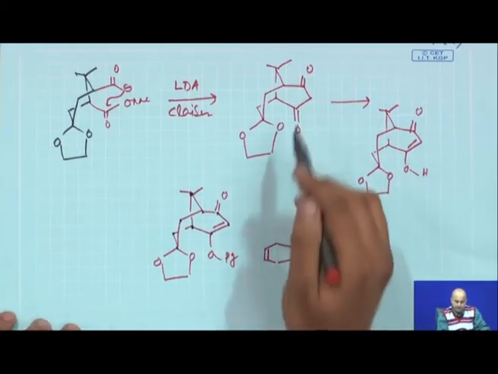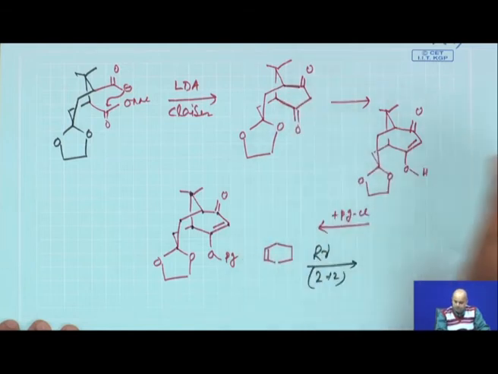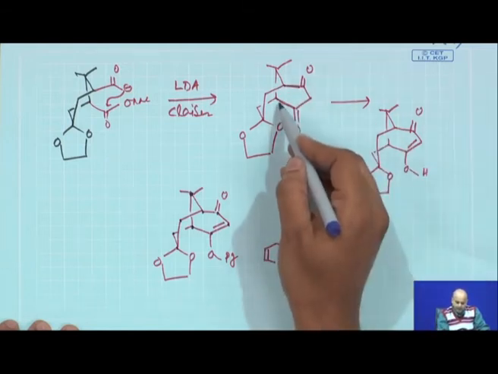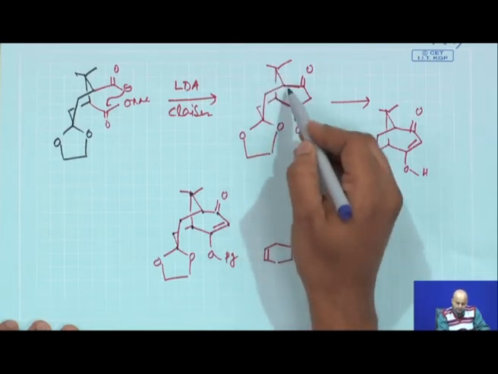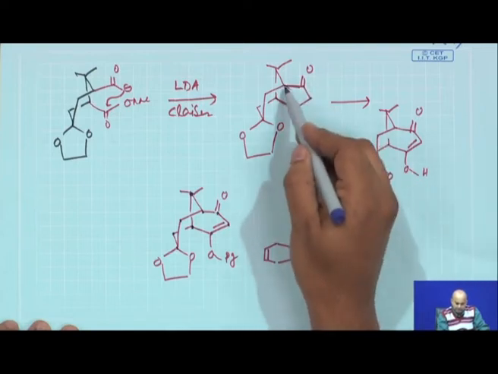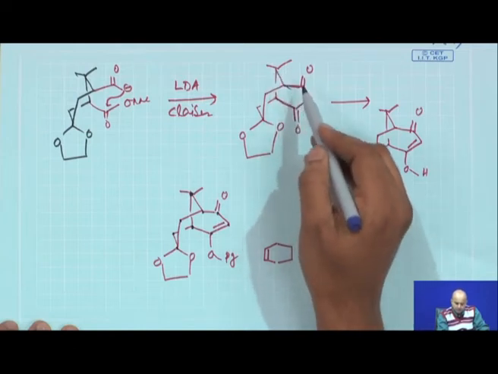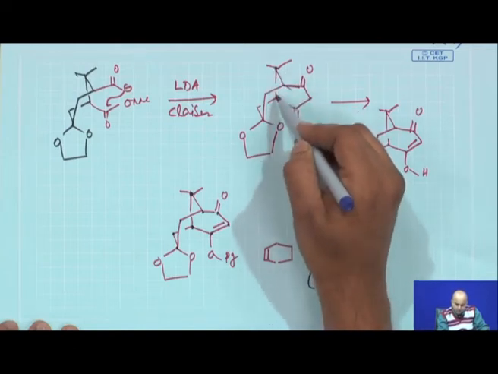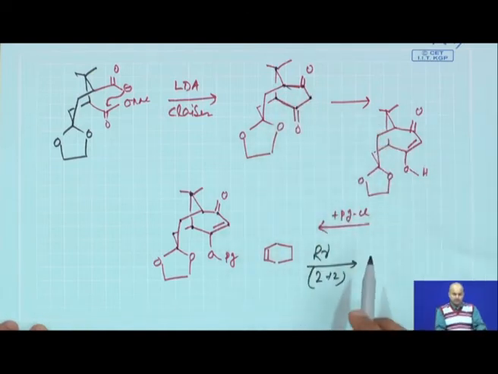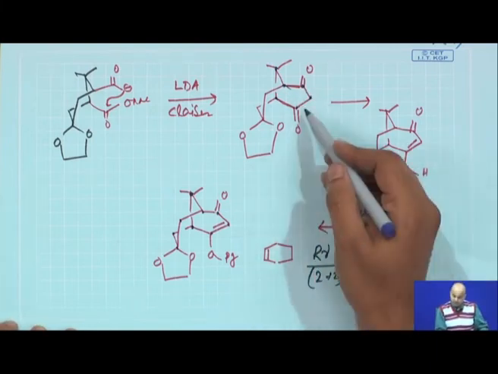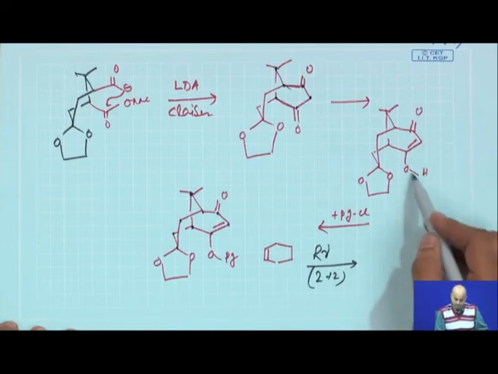Now, if you see this diketone, this bond and this bond are basically exo to this parent cyclohexane ring, but these are also endo to the ring which is newly constructed. This is also again a 6-member ring: 1, 2, 3, 4, 5, 6. Now, this is a symmetrical diketone. So, we simply enolize them to give you the enols.